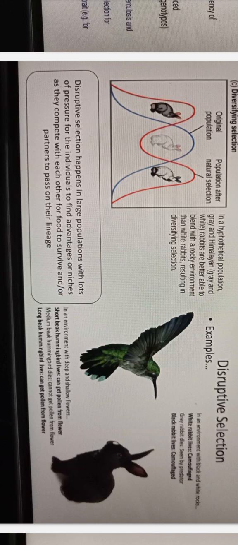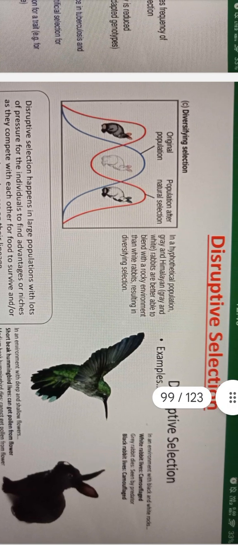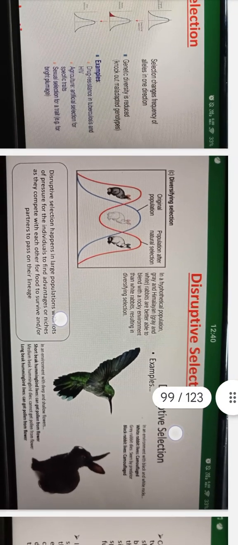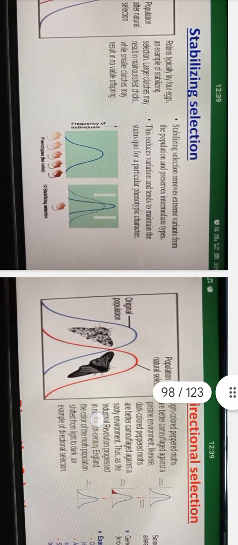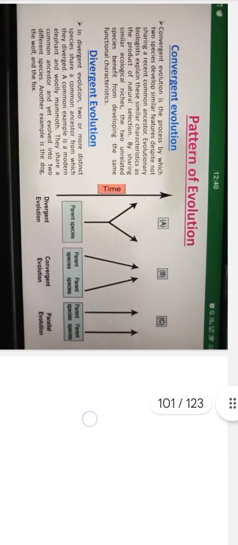In an environment with deep and shallow flowers, short-beak hummingbirds live, as they can get pollen from the flower. Medium-beak hummingbirds cannot get pollen from the flower. Long-beak hummingbirds live and can get pollen from the flower. This is disruptive selection. Original population, population after natural selection. Both the extremes are selected in disruptive selection. In stabilizing selection, the middle character will be taken.